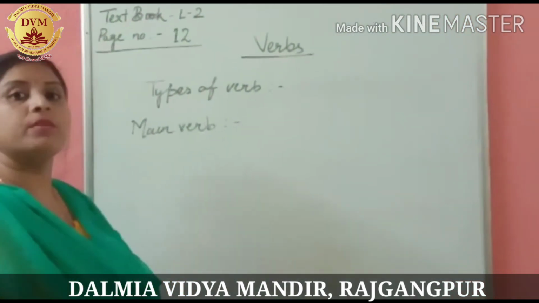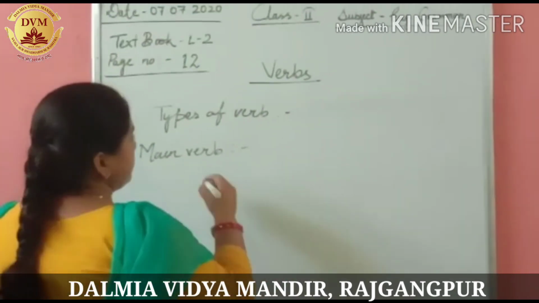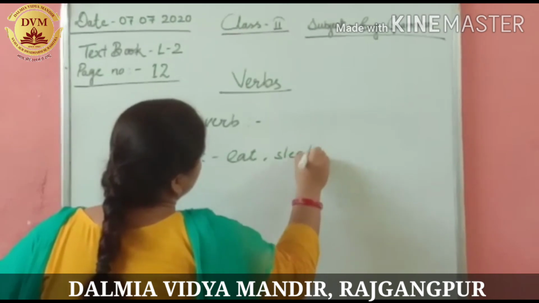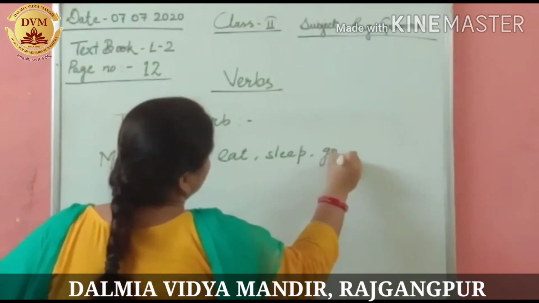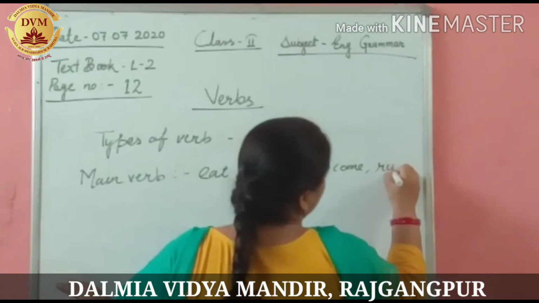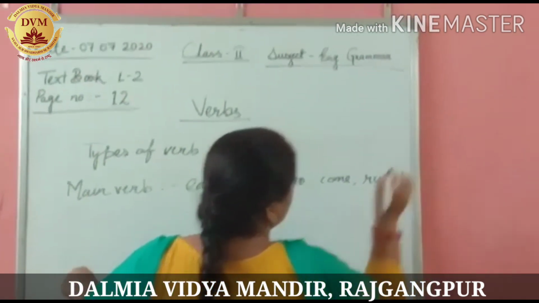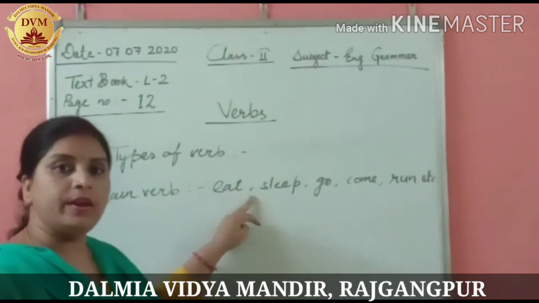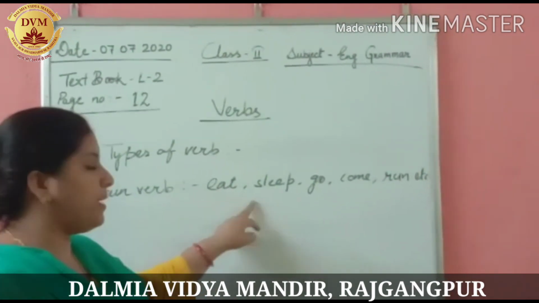The action words are main verbs. Example, eat, sleep, go, come, run, etc. These are main verbs, these are action words, these are doing words. Okay, so these are main verbs.